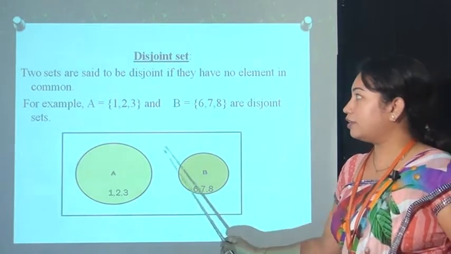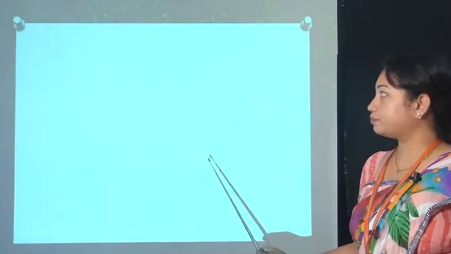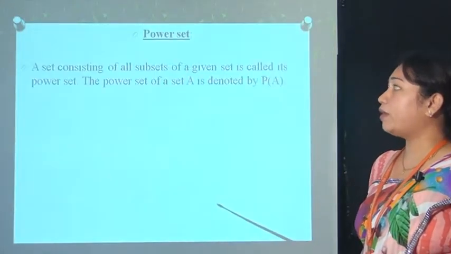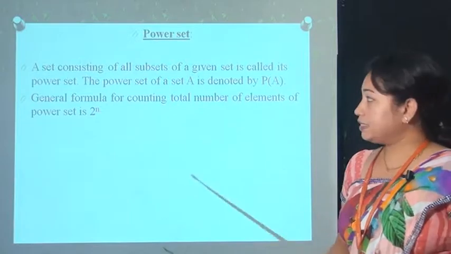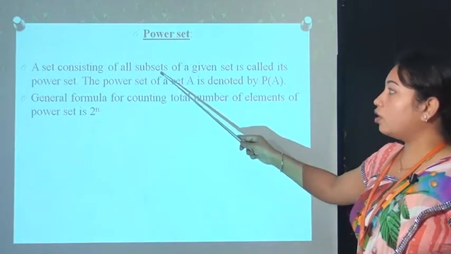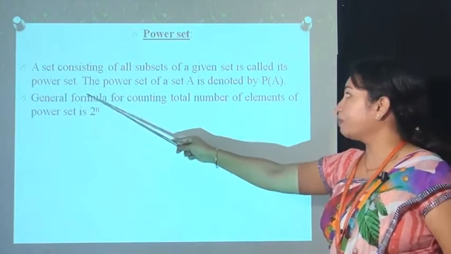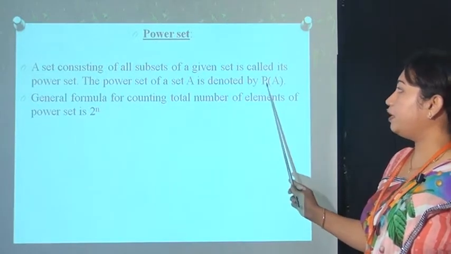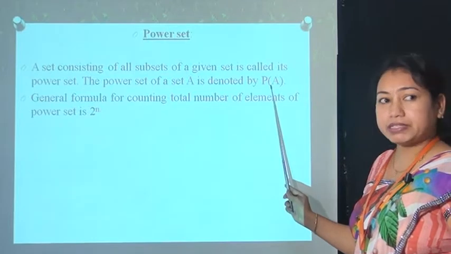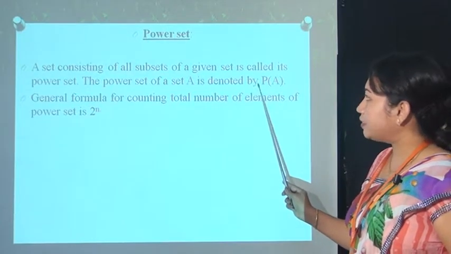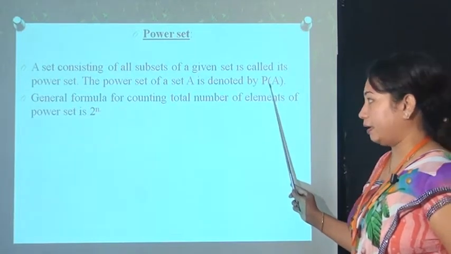So these two are the disjoint set. Next point is power set. A set containing all subsets of a given set is called the power set, and it is denoted by P of A. If the set is represented by A, then its power set is denoted by P of A.